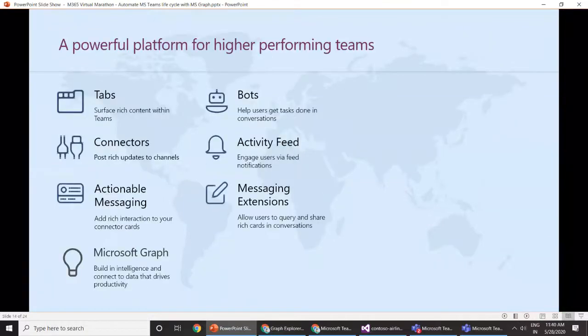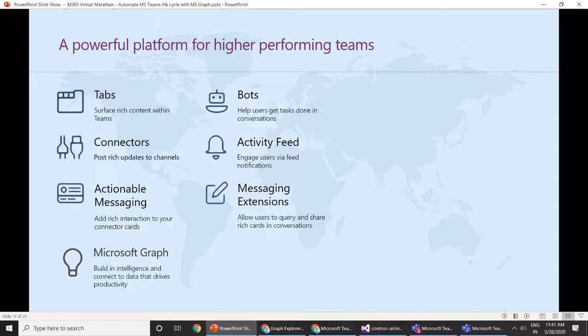Okay, so we talked about Microsoft Graph. We got a glimpse of it, like what is meant by Microsoft Graph and how we can get those endpoints to start using the Graph APIs. Now let's talk about Microsoft Teams. So Microsoft Teams is the hub for teamwork in Office 365.